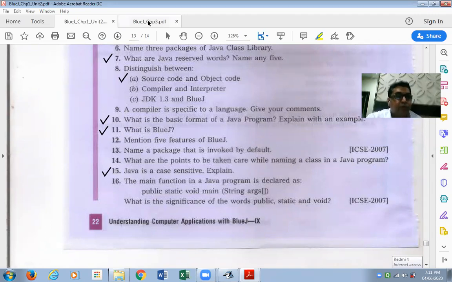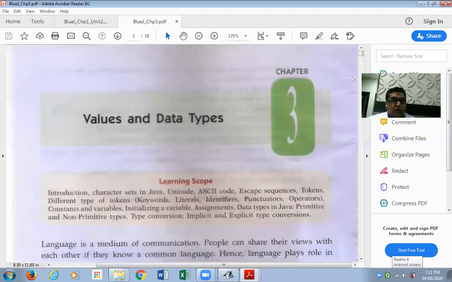We are referring to chapter 3. That's what we are starting with today. We have completed unit 1, chapter 1, unit 2, please. I mistakenly said chapter 2.